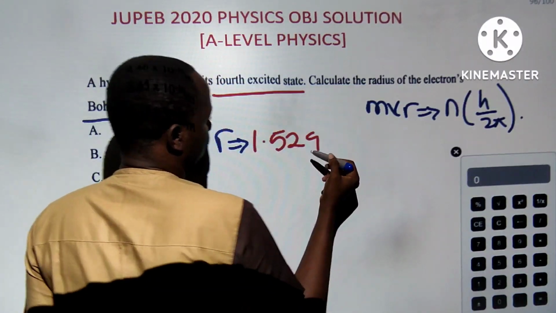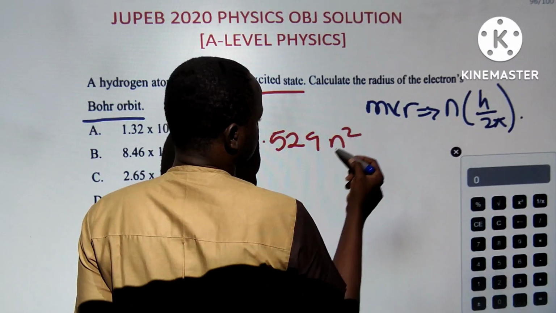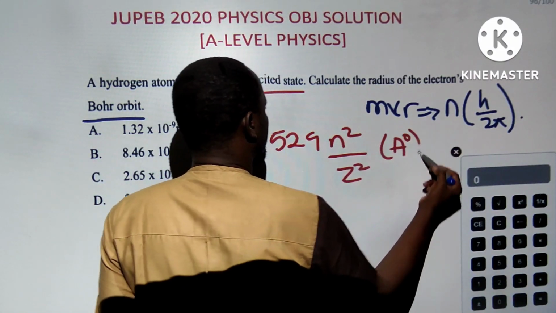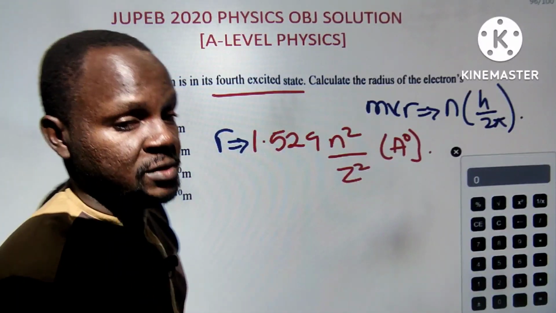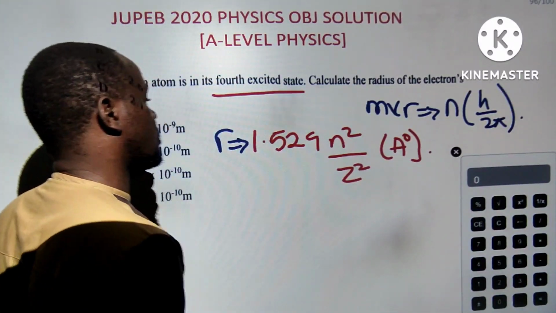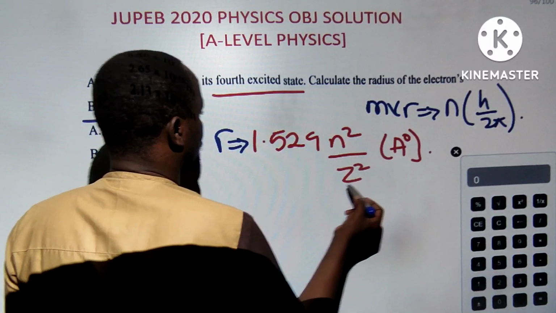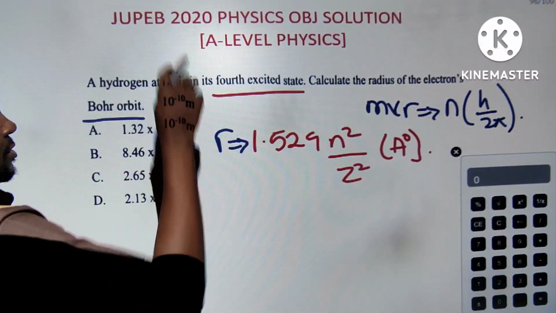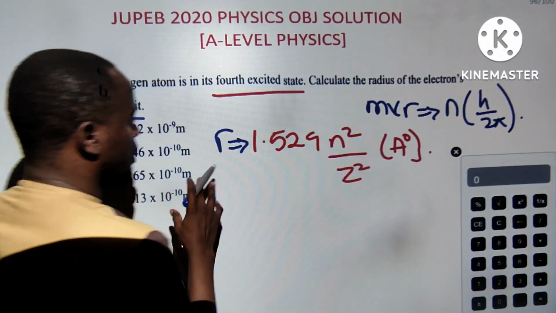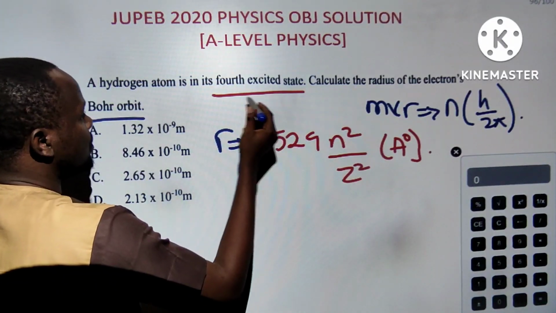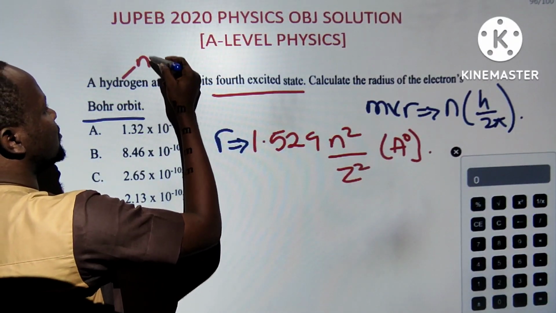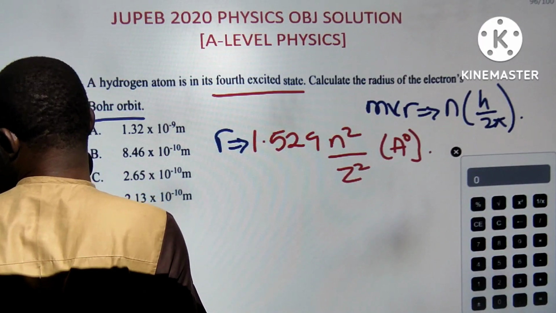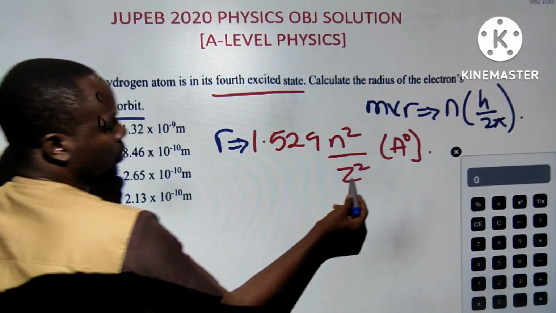1.529 n squared over Z squared. Please note that this unit is in Angstrom and not in meter. If you are new to this, that is why I said I need to help with some of this. So now Z is atomic number, n is what? The energy levels. That is what we call that. Now substituting that, since it is hydrogen, Z is equal to 1 for hydrogen. I hope you all know that. Atomic number of hydrogen is 1, so 1 squared is 1.